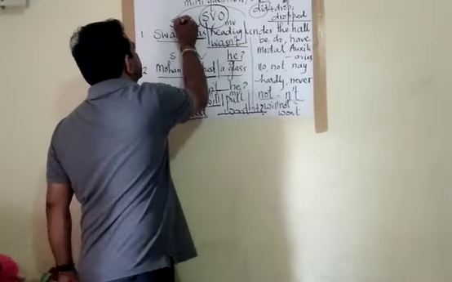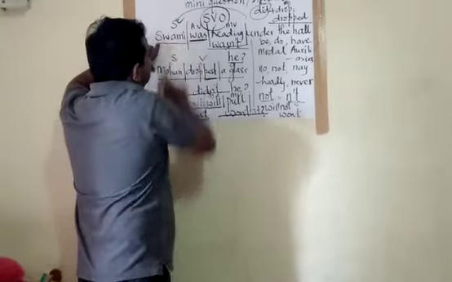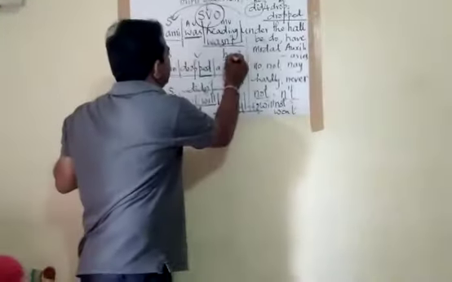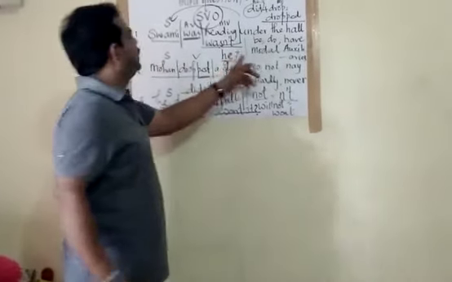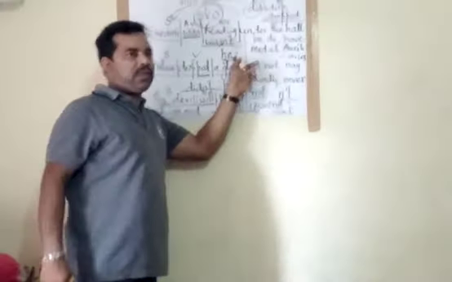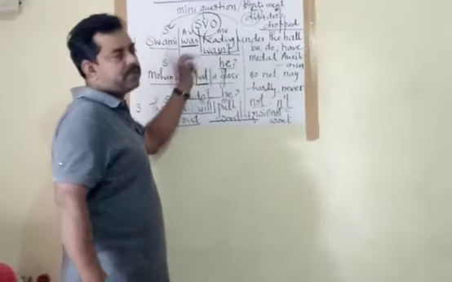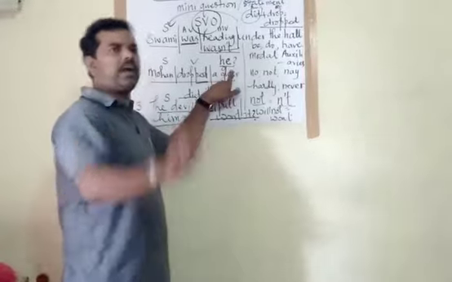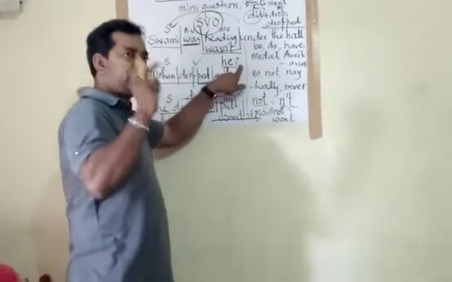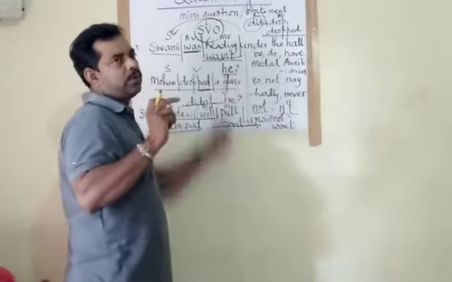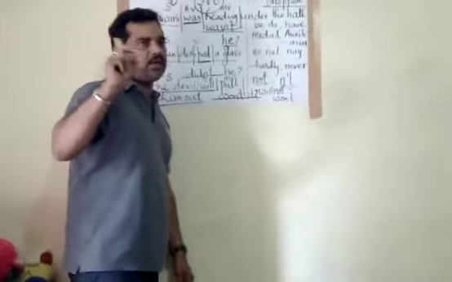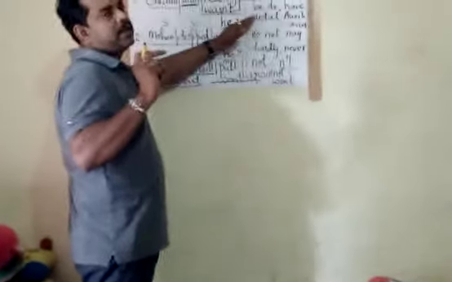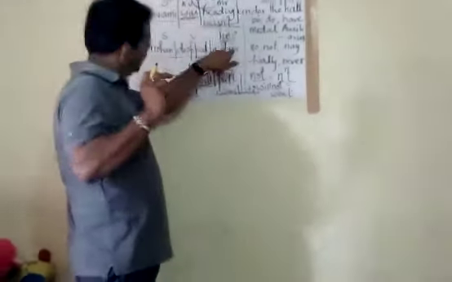Then move to the subject. Swami is the subject. Swami is a male. Then add the third person singular, that is he. Then add a question mark. So if it is male, you join he. If it is female, you join she. Other than male and female, whatever it comes, you join it. Because a question tag will take either he, she or it. So if you find a male name, add he. If you recognize a female name, add she.